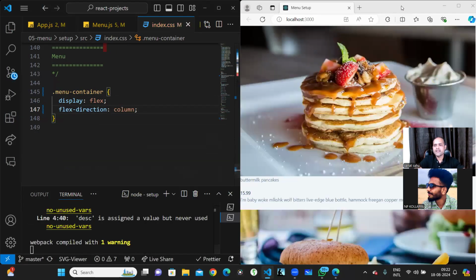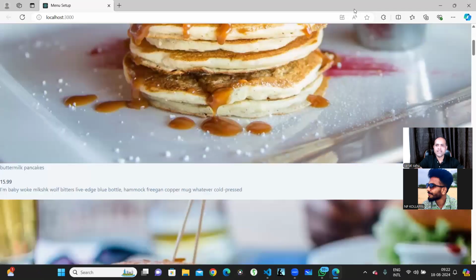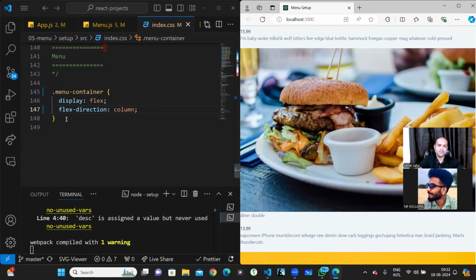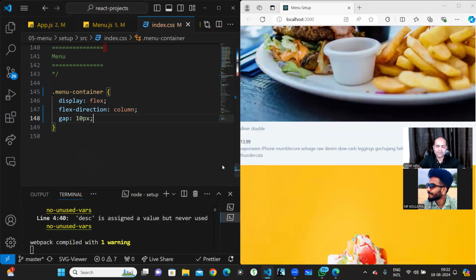Now when I write column, it is there in the same order. Next, simple stuff I'll do. I'll just create a gap between them. So I'll create a gap of 10 pixels. There is a gap between different items, so there is a gap now of 10 pixels over here.